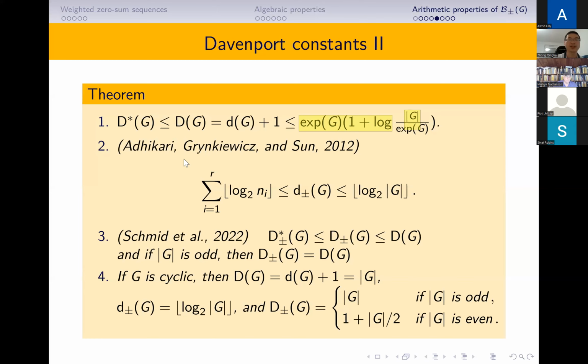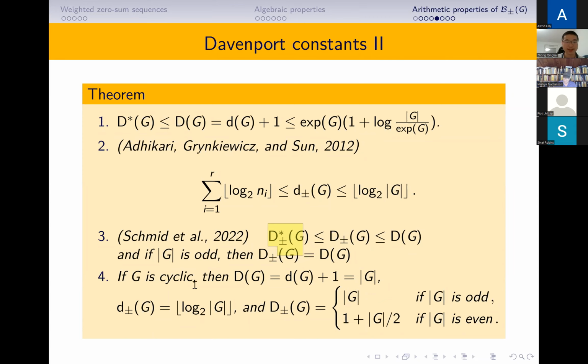And Geroldinger, Grynkiewicz, and Schmid proved that the small Davenport constant d plus-minus (G) has a lower bound and upper bound in this form. And Schmid and others recently proved the natural plus-minus Davenport constant also has this bound, by the Davenport constant of G and bound by this invariant we defined before. They also proved that if the order of G is odd, then the large plus-minus Davenport constant equals the Davenport constant of G.